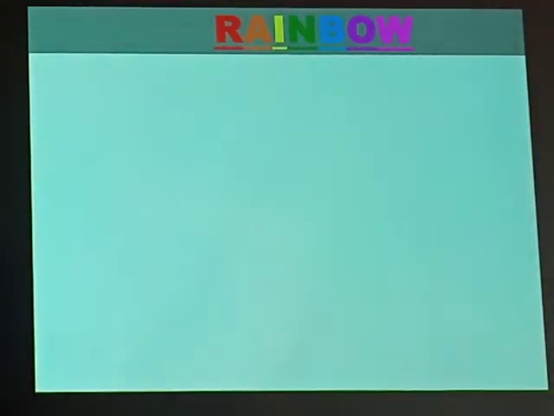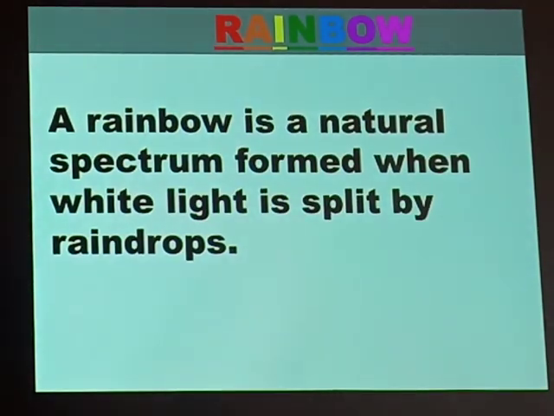Now, after talking about a spectrum, there is an example of a natural spectrum. This is a spectrum that we have all been knowing. All of you children know this spectrum. That spectrum is a rainbow. A rainbow is the only spectrum that appears in nature, and everyone can see it in the sky. Now, what is a rainbow? A rainbow is a natural spectrum formed when white light is split by raindrops.